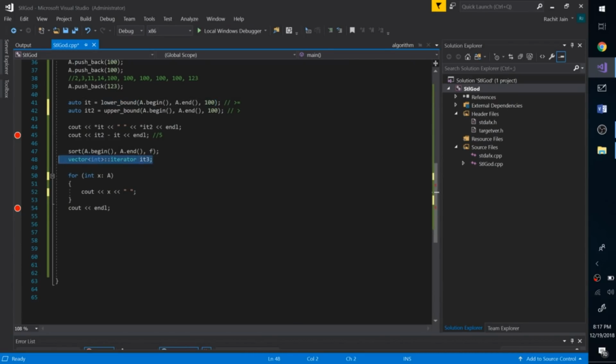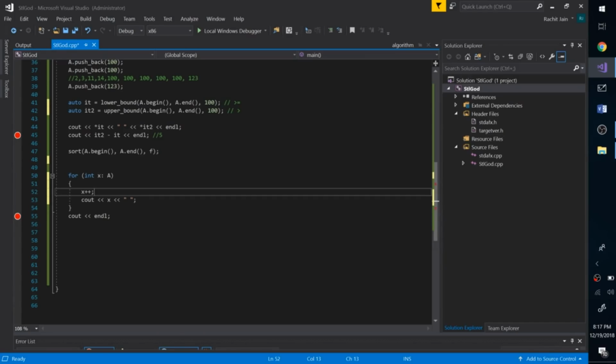Now we don't need this IT3, and just to print we can do something like for int x in A, cout x, and that's awesome. And if you do something like x++, things won't really change the vector contents. Your vector values will stay what they were, like 120, 300, 100 and so on.